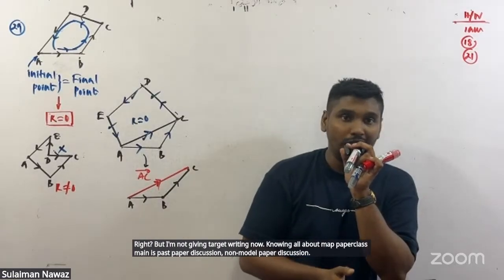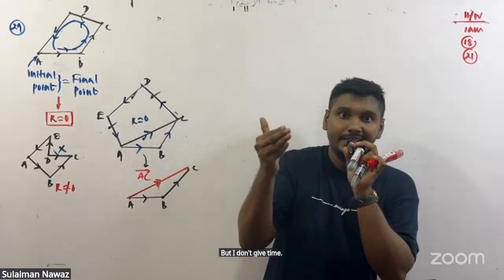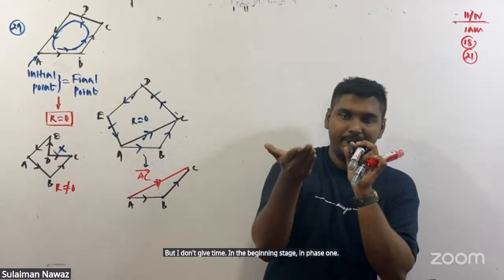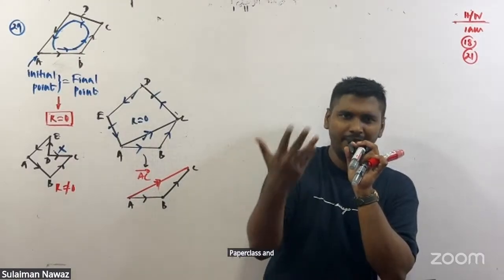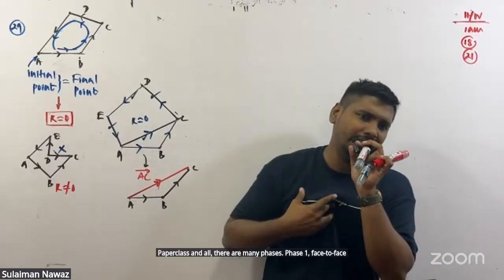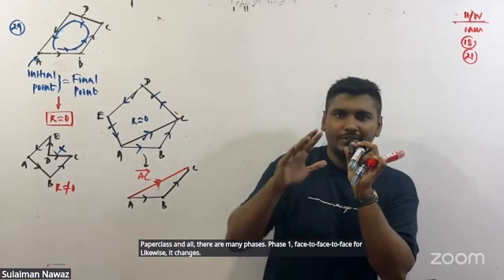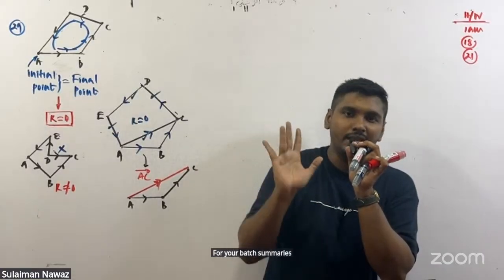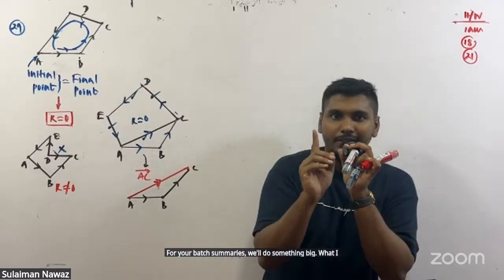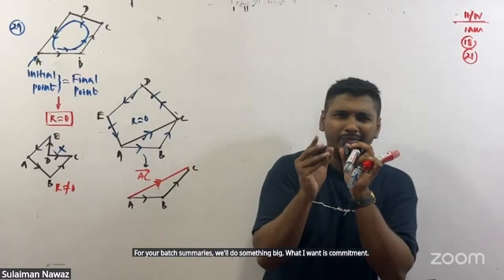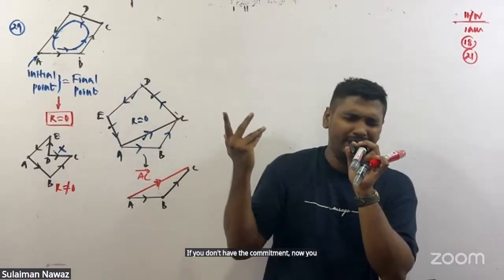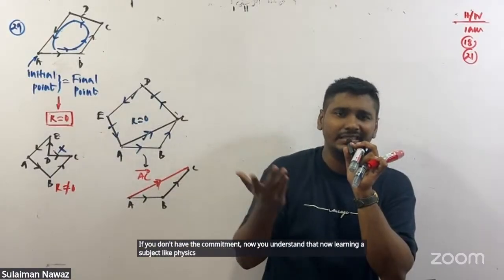But I don't give time in the beginning stage, in phase one. Paper class and all, there are many phases. Phase one, phase two, phase three, phase four, likewise, it changes. For your batch summaries, we'll do something big. What I want is commitment. If you don't have the commitment, now you understand that learning a subject like physics is not entertaining.